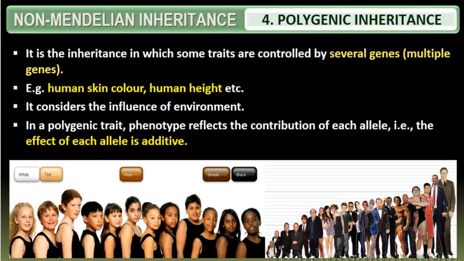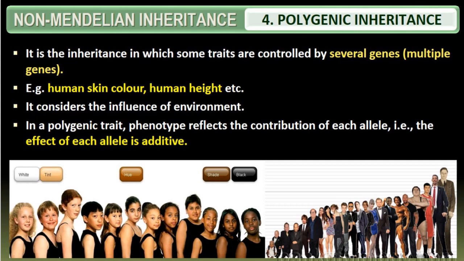That means a group of genes, or multiple genes, two or more genes, influence one single character, that is one single trait. It is called polygenic inheritance. For that, the examples we have taken are human skin color and human height.